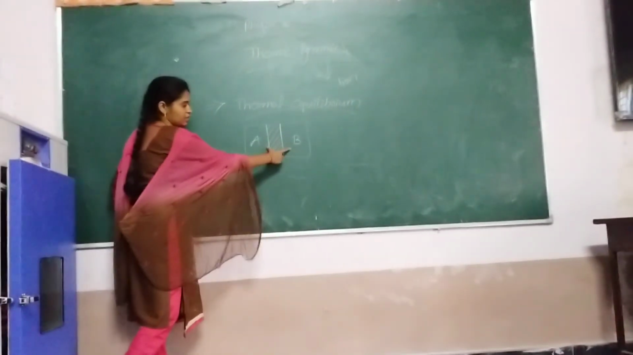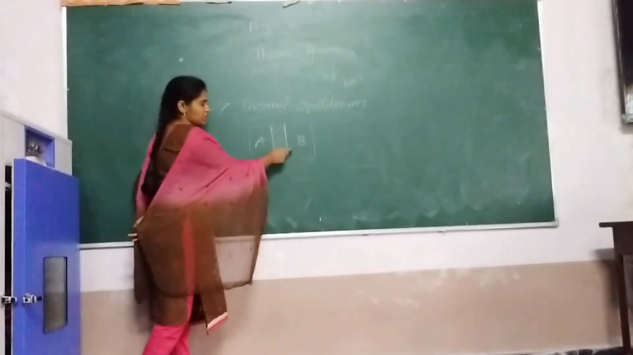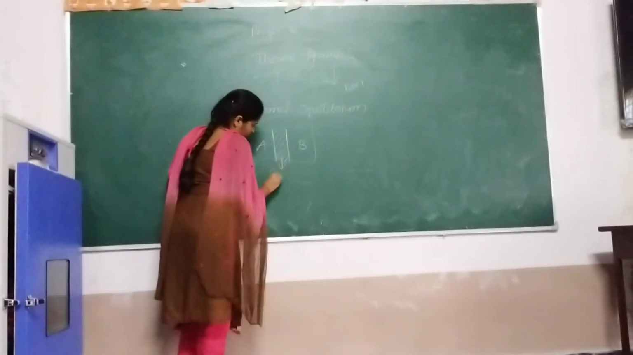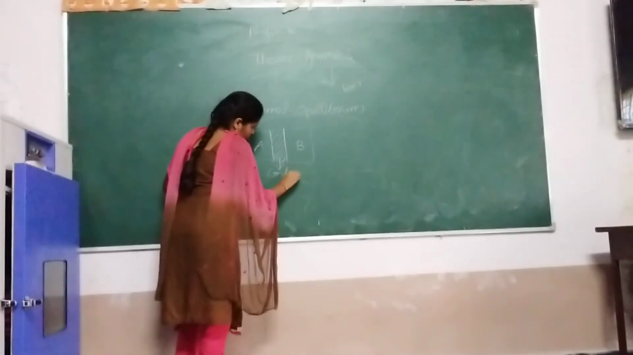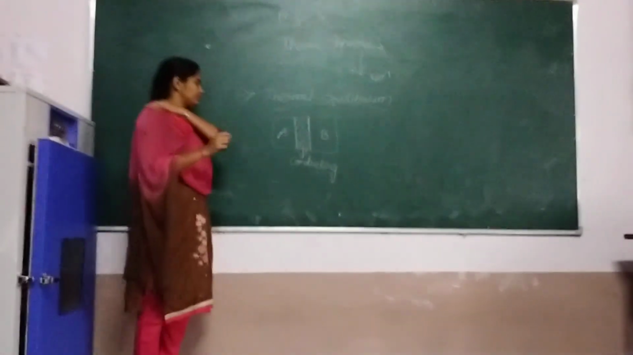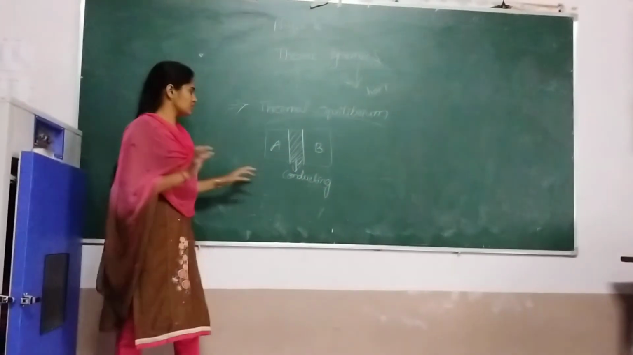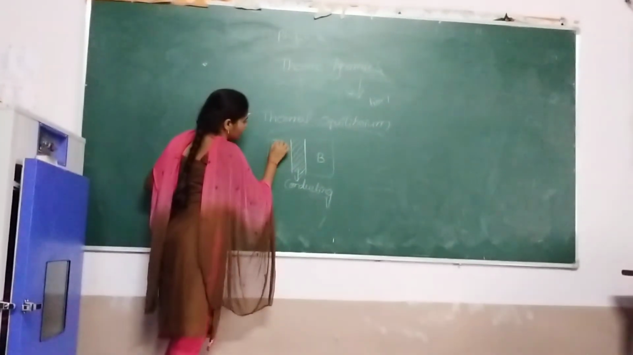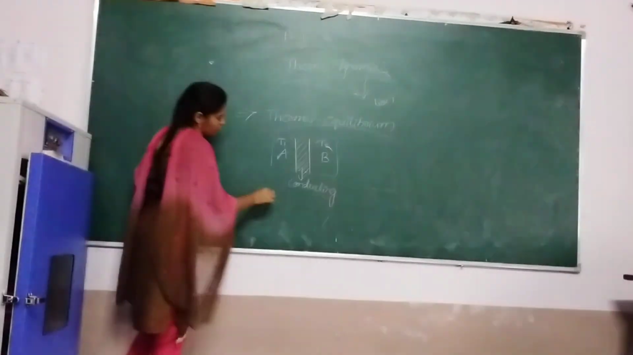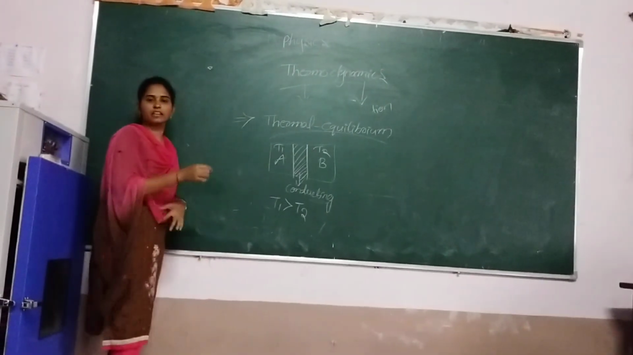Let us consider any two systems, system A and system B. These two systems are separated by conducting walls. Which type of walls? Conducting walls. Let us assume A has temperature T1 and B has temperature T2, and T1 is greater than T2.